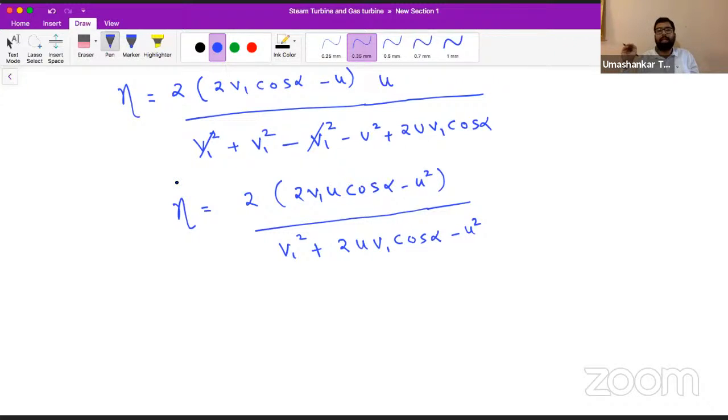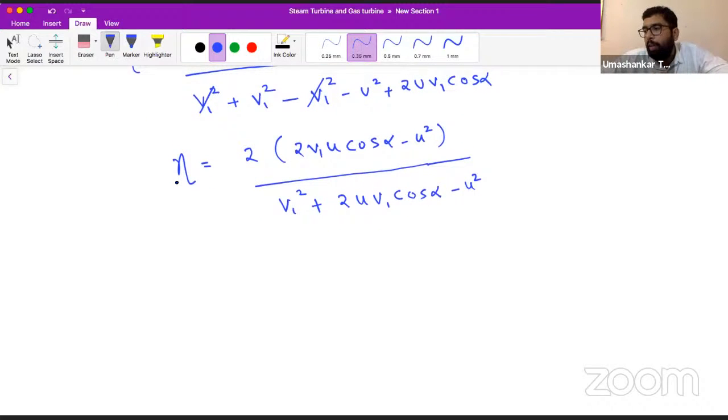In terms of basic parameters. Somewhat this kind of thing we have done in the study of impulse turbine, which you can see in our previous sessions also. From here, we require U in the condition of maximum.